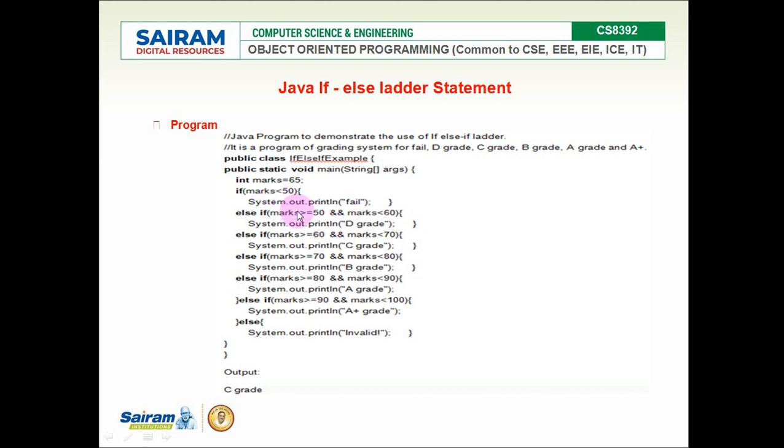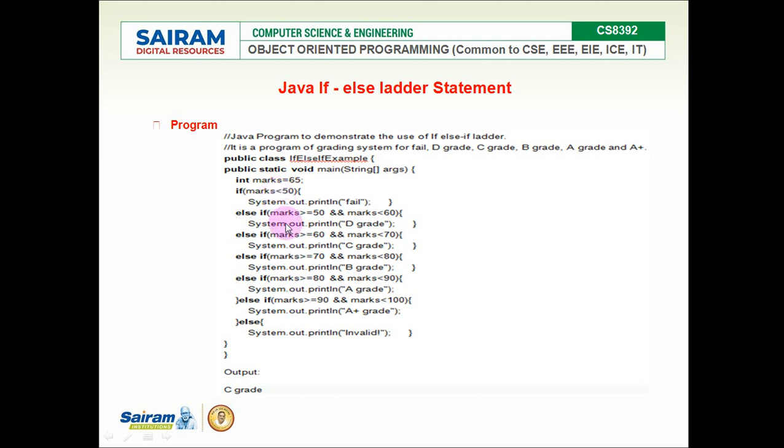If that also failed, I'll go for the third if block, with the condition greater than or equal to 60 and less than 70, and this block will be executed. If condition 1, condition 2 and condition 3 fail, I'll go for the fourth condition. If the fourth also fails, the fifth condition; if the fifth fails, the sixth condition. And finally, if the sixth condition also fails, the last else block will be executed.